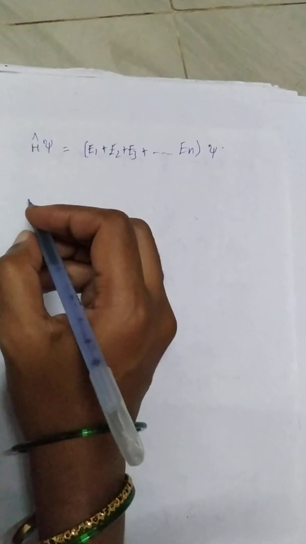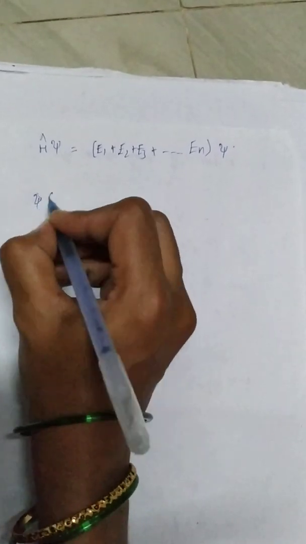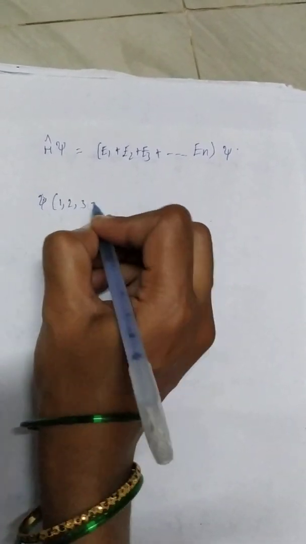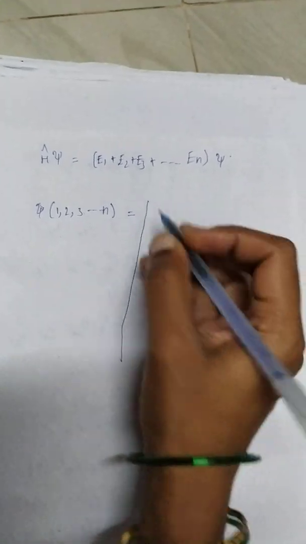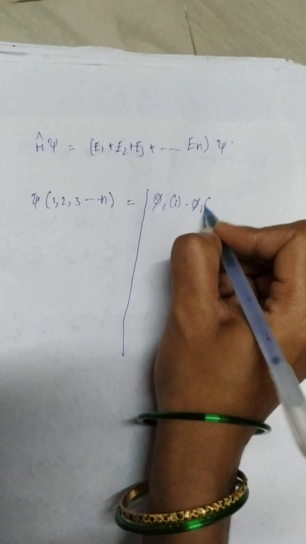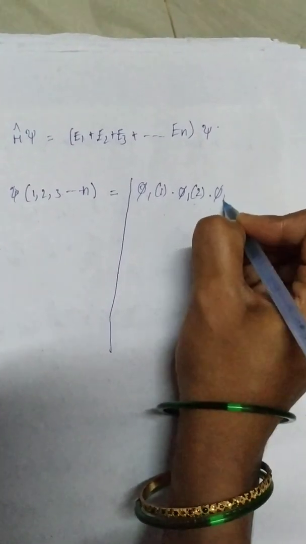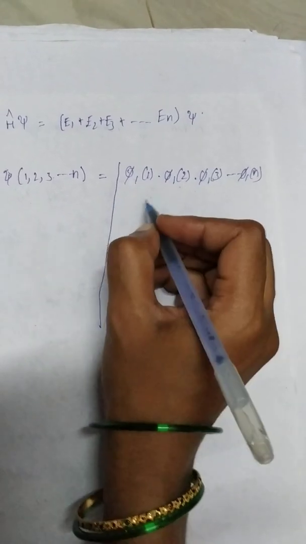So the overall wave function for n electrons, how we have to represent it, is psi of 1, 2, 3 and so on up to n, equals, in matrix form: phi1 of 1, phi1 of 2, phi1 of 3 and so on, phi1 of n.